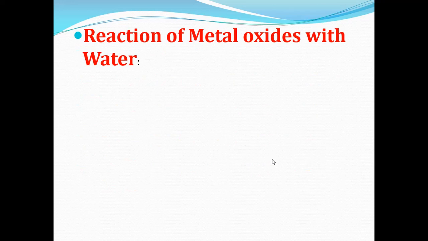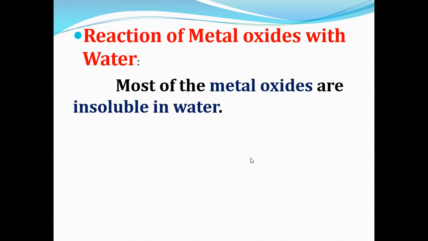Now let us see the chemical properties of metal oxide. First, reaction of metal oxides with water. Most of the metal oxides are insoluble in water. Insoluble means they will not dissolve in water. So most of the metal oxides are insoluble in water.